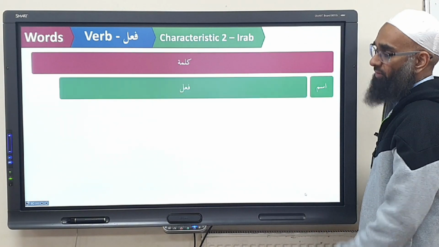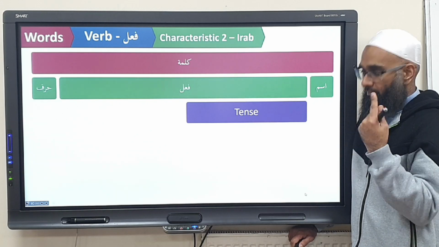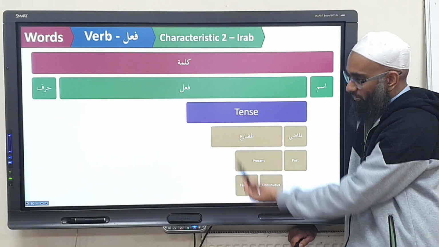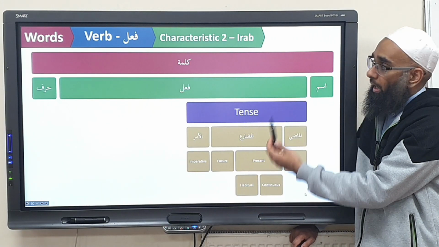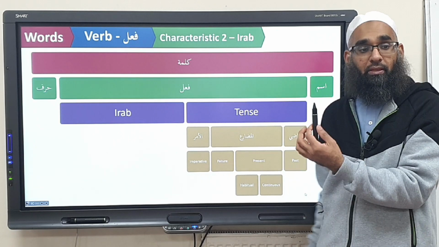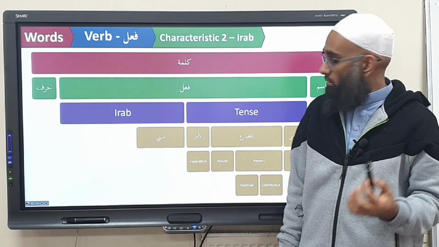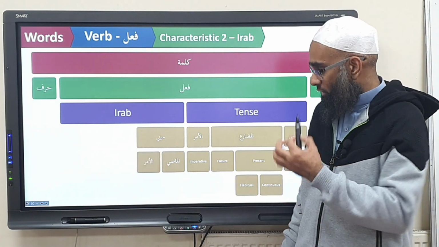So now we have ism, fa'al, harf. The first characteristic was what? Tense: madi, mudari, amr. And the tenses can be past, present continuous, present habitual, future, and amr, imperative. And now a fa'al can also have I'rab. It can either be mabni or mu'rab. Which words are mabni? Madi and amr. They don't change at all.